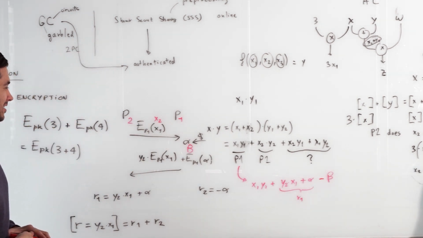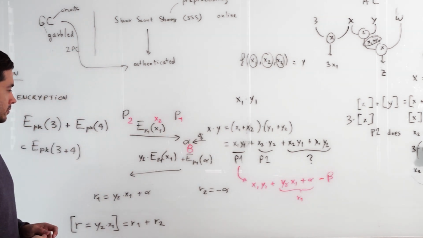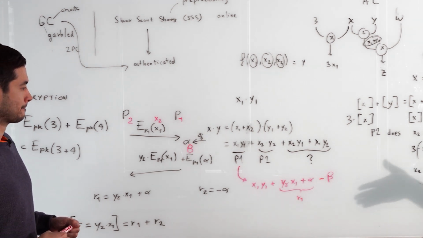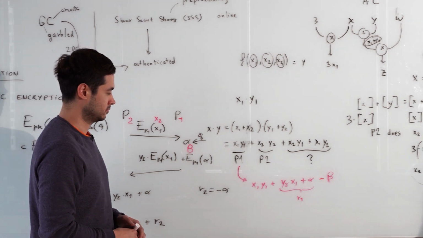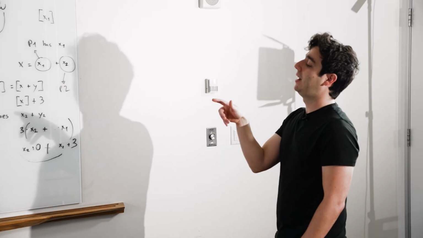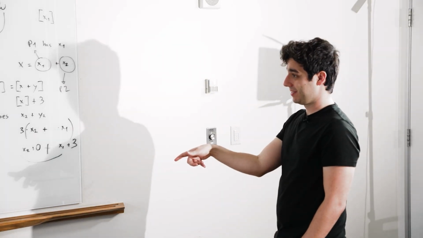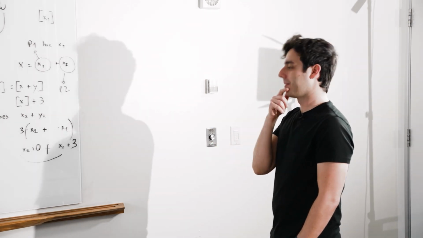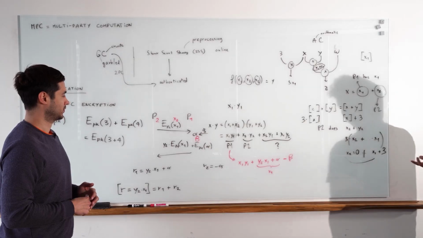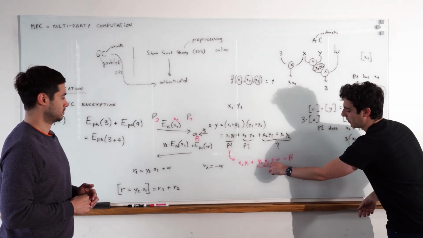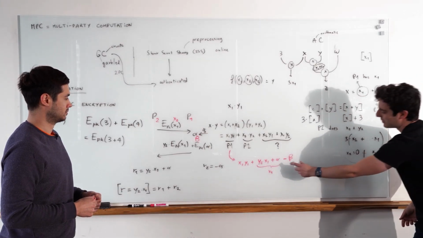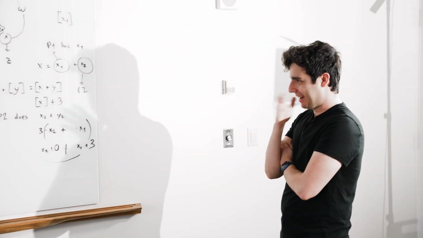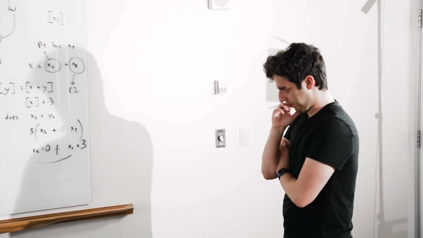That's right. So player 1 knows this whole sum, and player 2 will know x2y2 plus y1x2 plus beta, and then minus alpha prime at the very end. Correct. In other words, the way to think about it is switch every 1 for every 2, and then switch these two around. I think that's right. It sounded right to me.